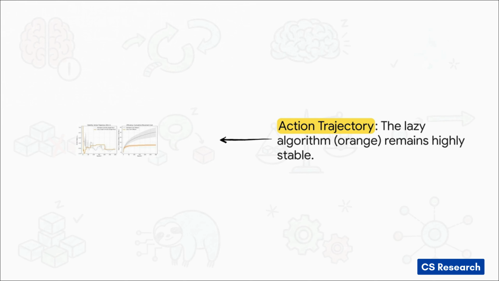Now, glance at the chart on the right, which maps the cumulative movement cost over those exact same 300 rounds. The consequence is huge. That gray line shows linear growth. It just keeps shooting straight up. Meanwhile, the orange lazy cost line curves and completely flattens out logarithmically. This mathematically proves it achieves sublinear regret in system costs, meaning you get the exact same predictive accuracy, but with a frankly massive reduction in physical taxation on your system.